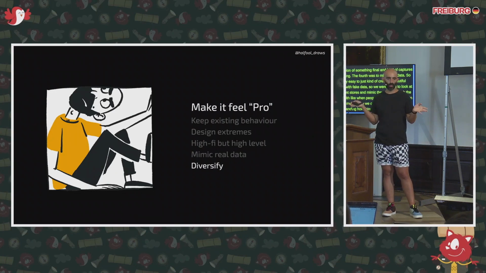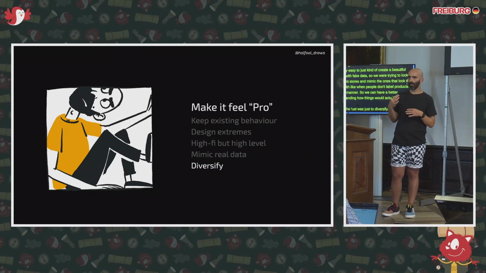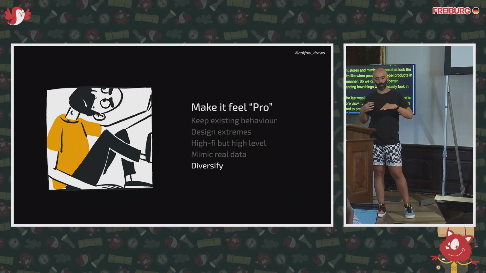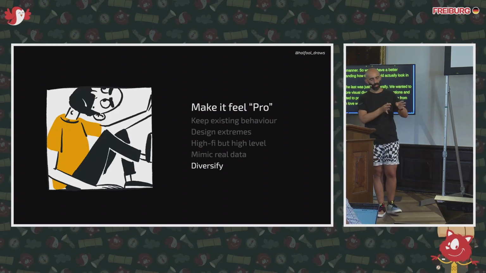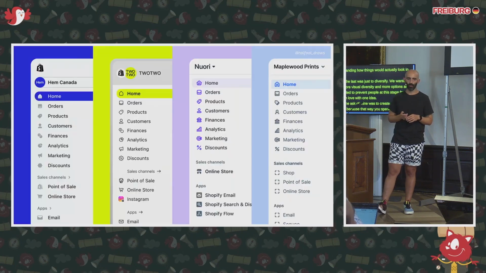And the last was just to diversify. We wanted to have more visual diversity, more options, and we wanted to prevent people at this stage from falling in love with one idea. So one ask of mine was for everyone to create multiple options, because that way you spend a little time in each one, and you don't start falling in love with one particular one.